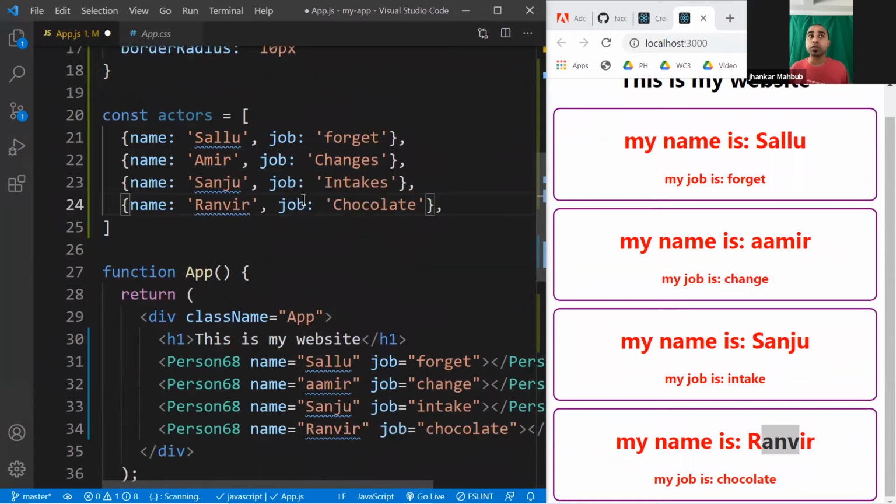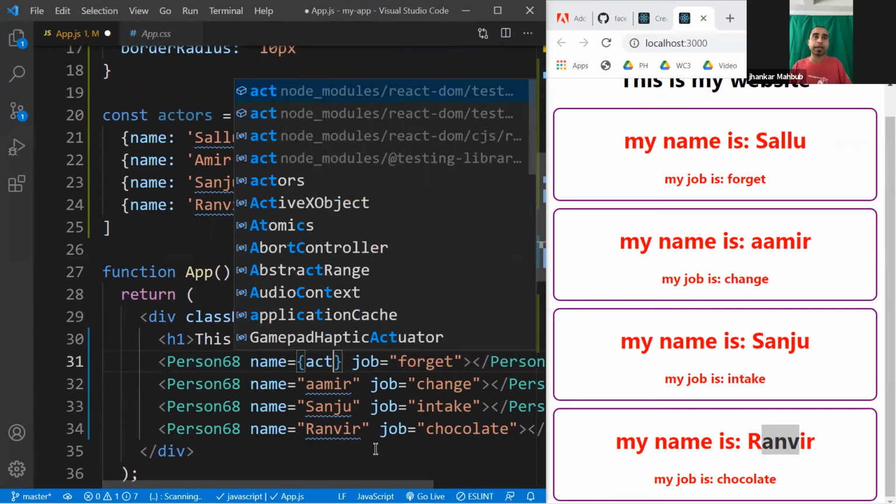So now you see I have all these actors, and previously we were passing the name hard-coded. Now I want to pass from this array. Previously it was name and job. If I want, I can actually do it this way. Here, instead of hard-coded, I will put a dynamic value. So this is the curly bracket, the way you put a dynamic value. And if you put a dynamic curly bracket, you can access any valid JavaScript.